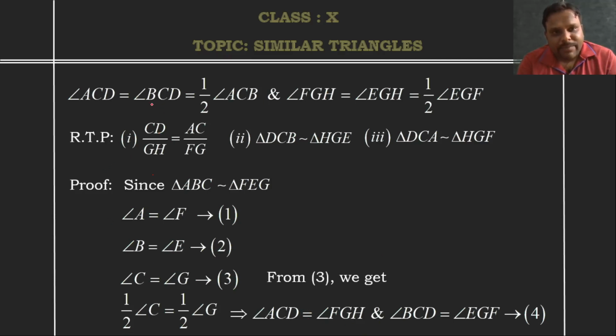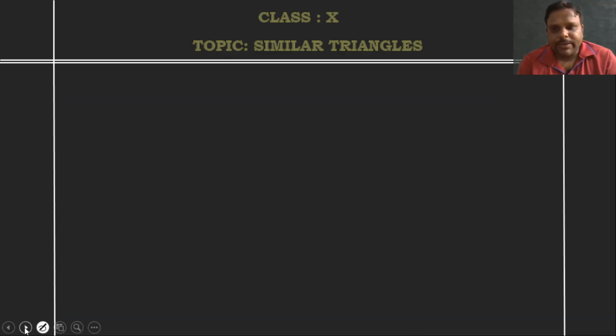One more way is that half angle C can also be angle BCD. So angle BCD is equal to half angle G, we have this condition also. Therefore angle BCD is equal to angle EGF. This condition is also possible here.